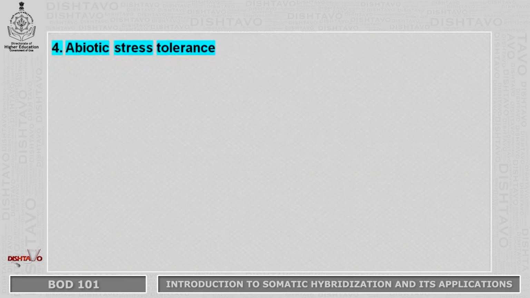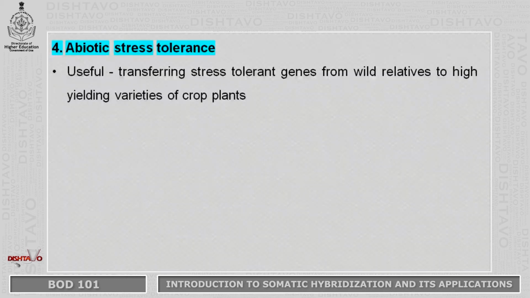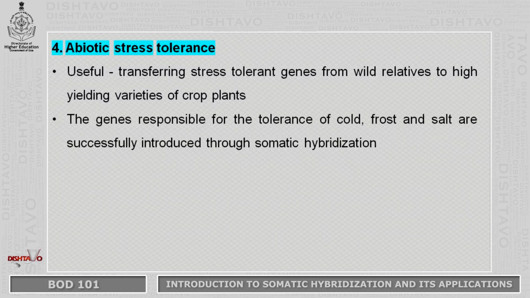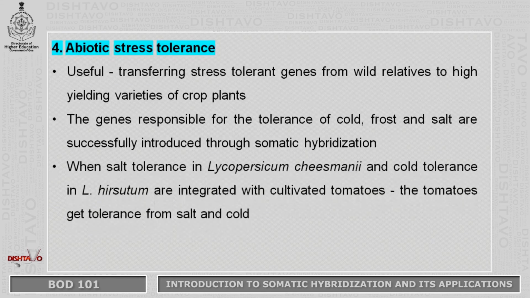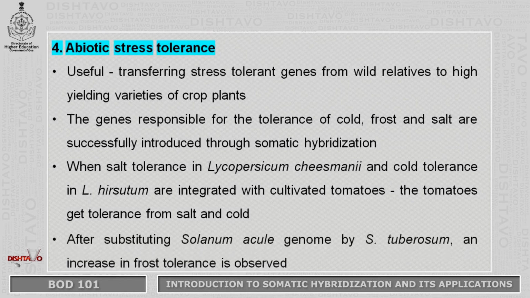Somatic hybridization helps in providing abiotic stress tolerance in plants. It is useful in transferring stress-tolerant genes from wild relatives to high-yielding varieties of crop plants. The genes responsible for the tolerance of cold, frost, and salt are successfully introduced through somatic hybridization. When salt tolerance in Lycopersicum chessmanii and cold tolerance in Lycopersicum hirsutum are integrated with cultivated tomatoes, the tomatoes get tolerance to salt and cold. After substituting the Solanum acaule genome by Solanum tuberosum, an increase in frost tolerance is observed.